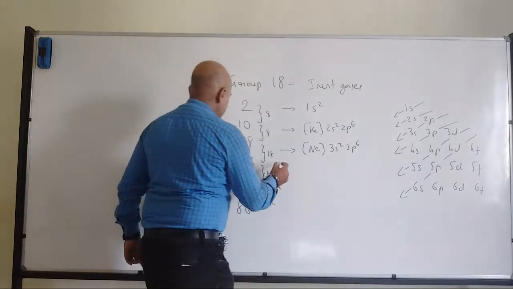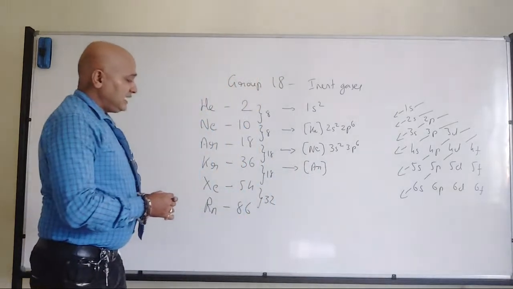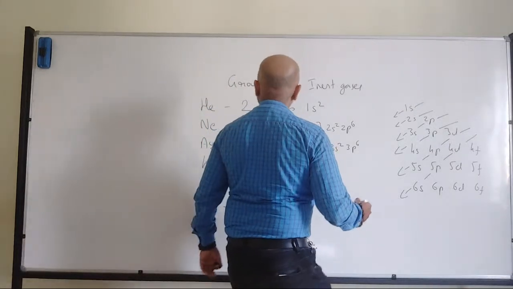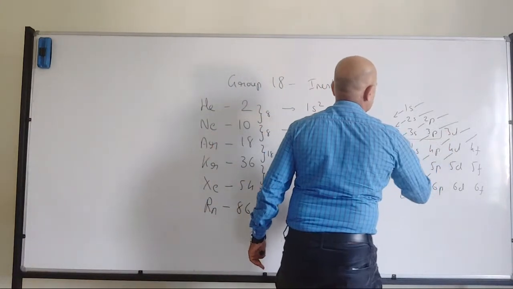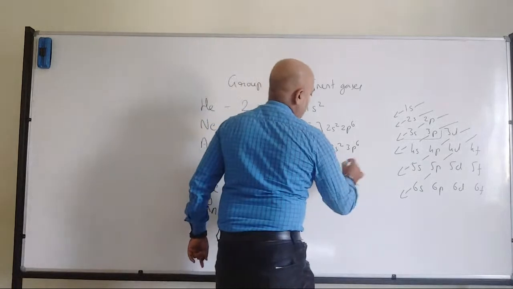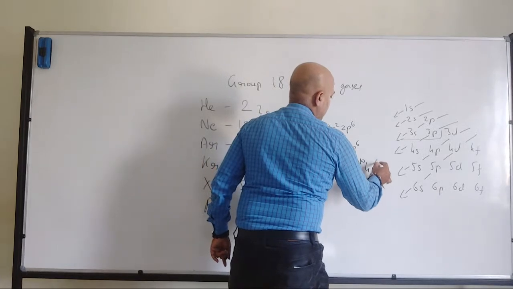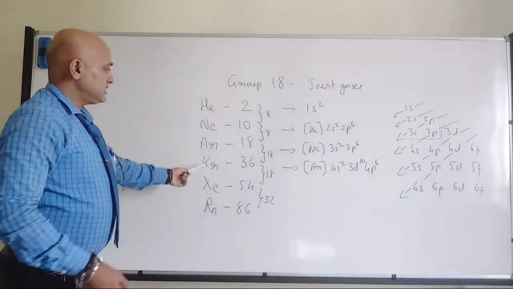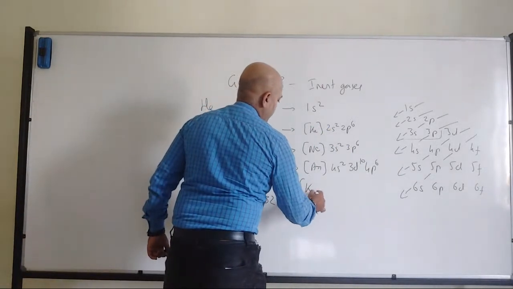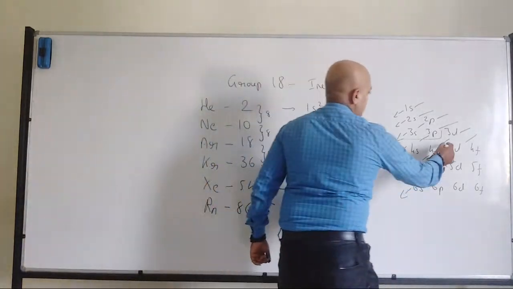Fine. Now the next one is krypton. So we can take the help of argon, the difference of 18, right? So when I write argon in the square bracket, up to 3p6 we have done. Then we have to go with 4s2, 3d10, 4p6. Right? So that is related to krypton. Then when it comes to xenon, we can take the help of krypton. So krypton means I have written up to 4p6, the 4th period, right?